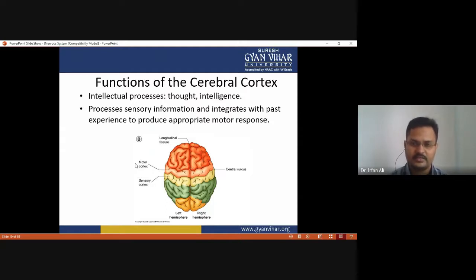As you can see in this figure, the cerebrum has two hemispheres. The right portion is called the right hemisphere, and the left portion is called the left hemisphere. Here you can see the motor cortex and sensory cortex. The middle line is called the longitudinal fissure, and the groove between the motor cortex and sensory cortex is called the central sulcus.